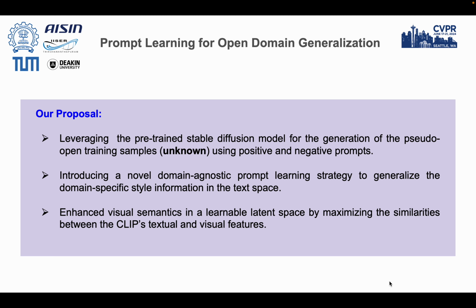To mitigate this problem, we generate pseudo-open samples, denoted as unknown samples, using a pretrained stable diffusion model for training purposes. In addition, prompt learning has become very popular in the generalization of vision language models, so we also introduce a novel domain-agnostic prompt learning strategy by using visual style features in the text modality. And lastly, we create a learnable latent space by maximizing the similarities between CLIP's textual and visual features to enhance the visual semantics.